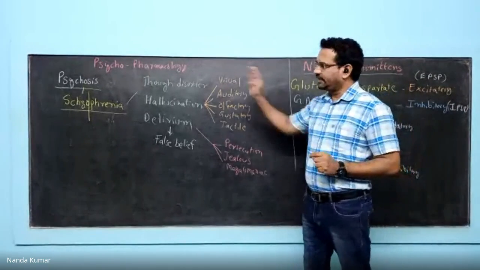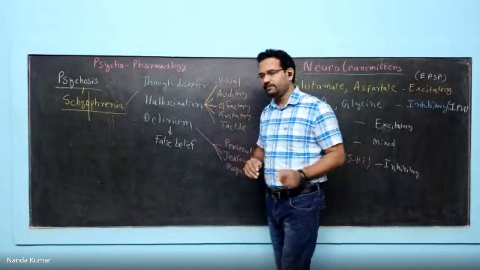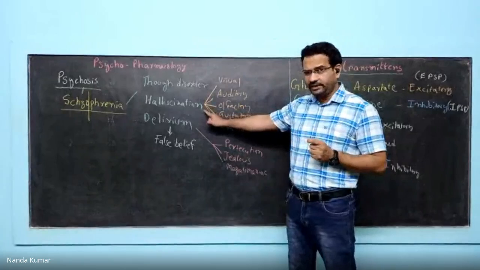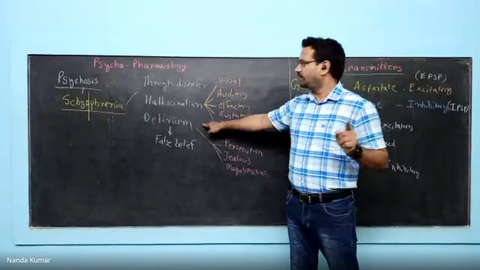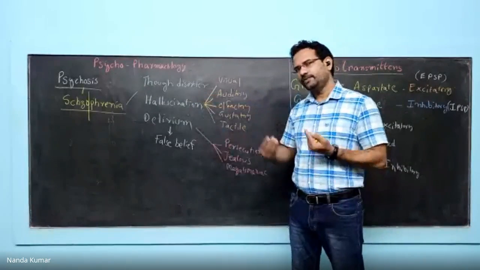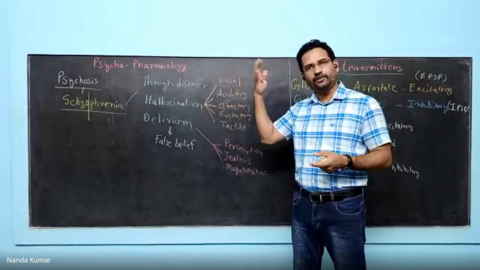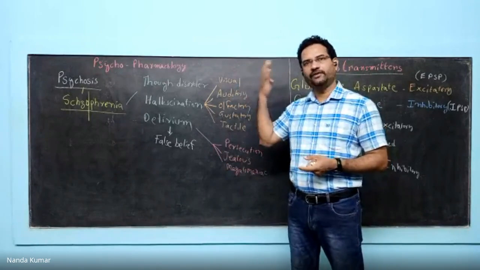Now, to treat all the symptoms, we have drugs called antipsychotic agents. Remember, antipsychotic agents will reduce the magnitude of hallucinations and delirium, but they cannot eliminate thought disorder. Why? Because thoughts are the complete private property of our own brain. They are under your control.